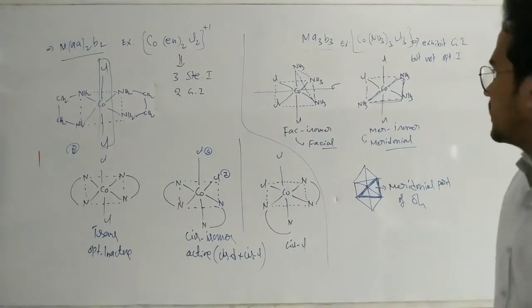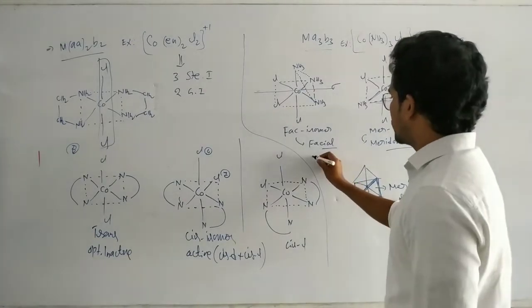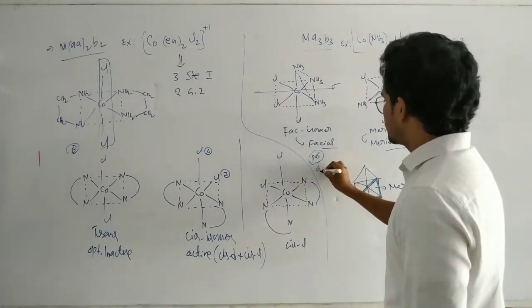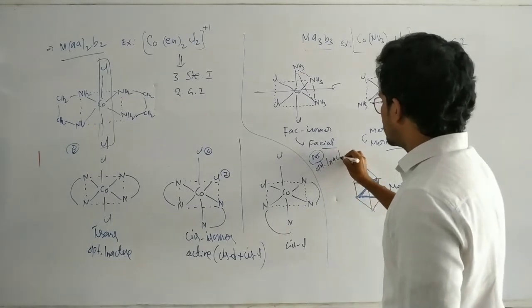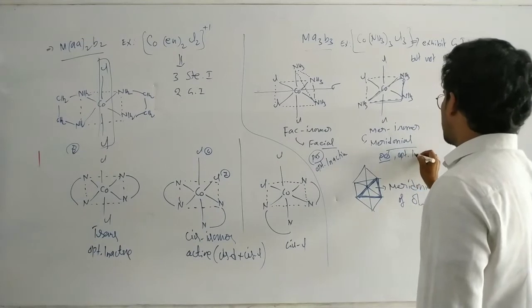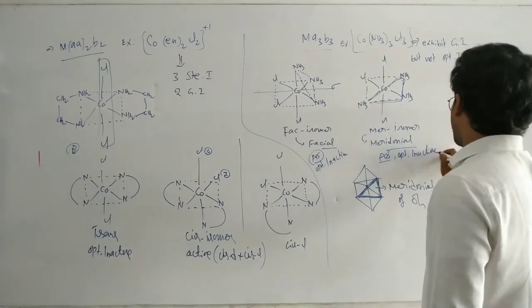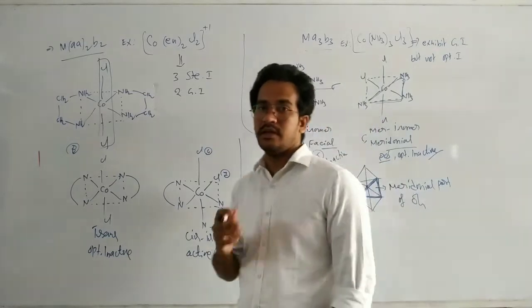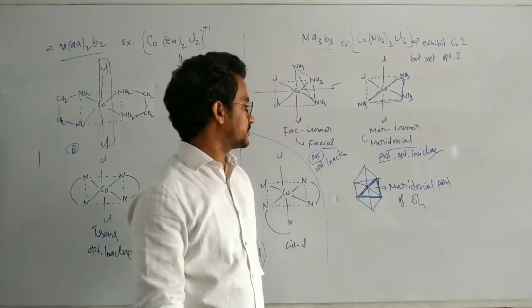So optically inactive. Very, very important point. A plane of symmetry is there, so optically inactive. Again here, plane of symmetry, optically inactive.